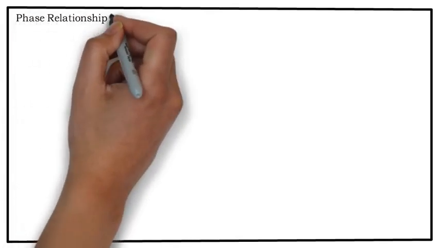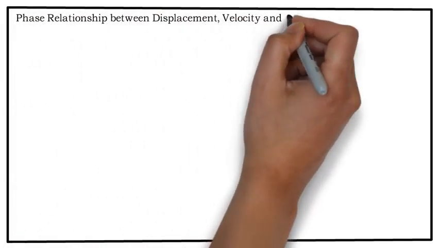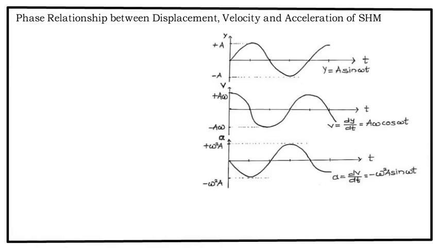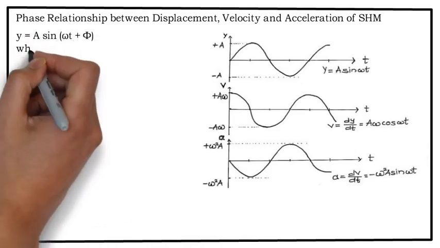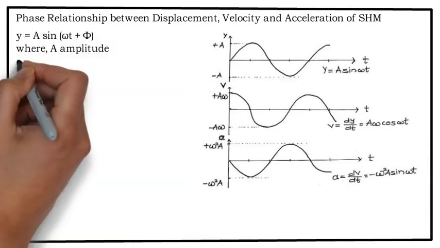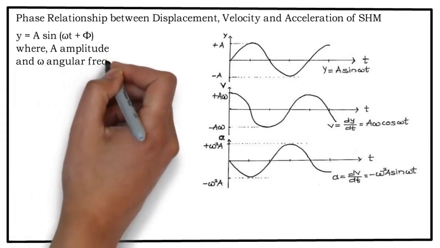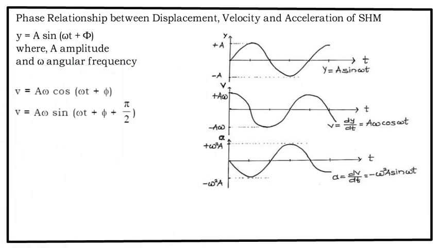Phase relationship between displacement, velocity and acceleration of SHM. y = A sin(ωt + φ), where A is the amplitude and ω is the angular frequency. v = Aω cos(ωt + φ). v = Aω sin(ωt + φ + π/2). I have converted here cos(ωt + φ) into sin.